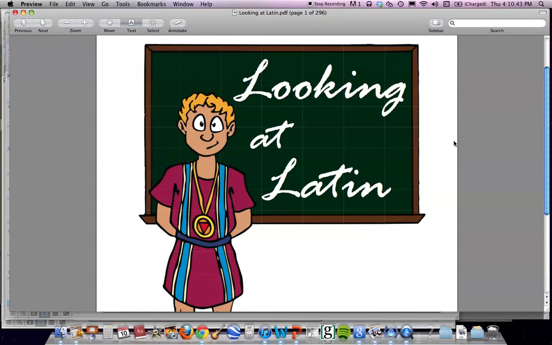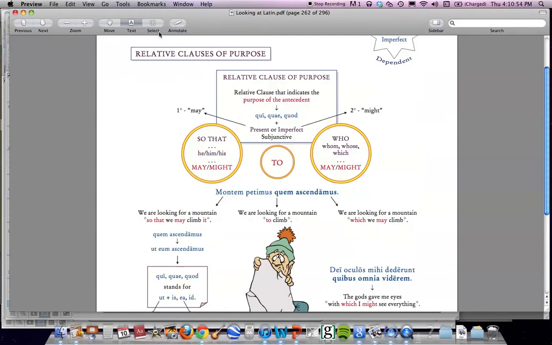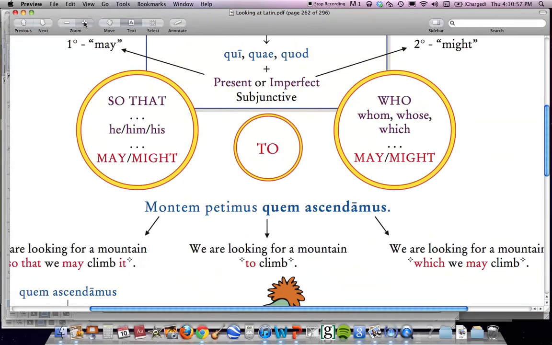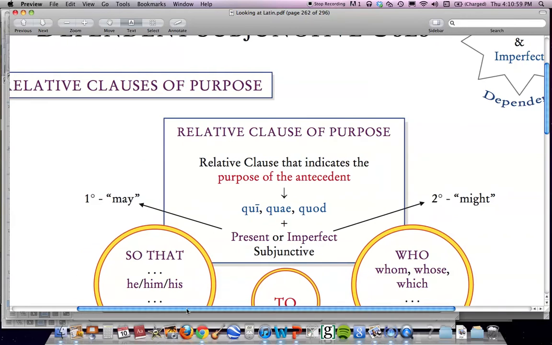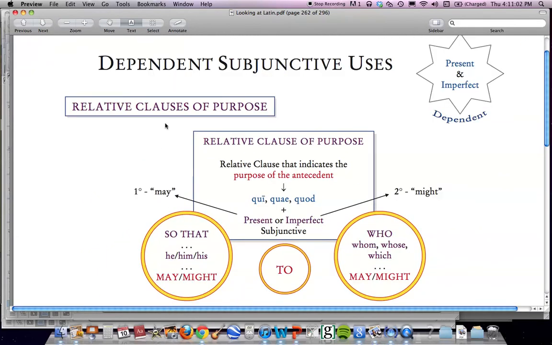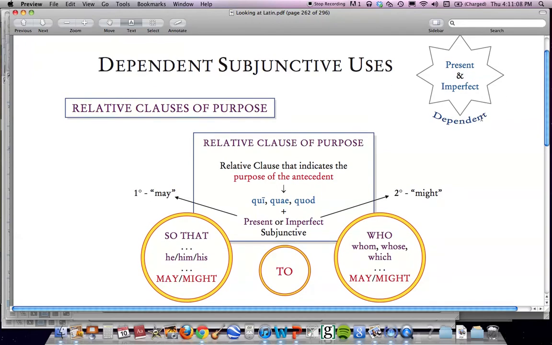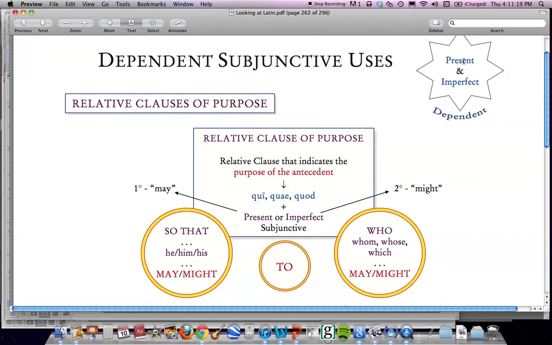So, here on your screen, I have something that I took from another book that's talking exactly about what we need to study in our Henley book today. So, I'm going to use this to present to you our relative clauses of purpose. All right, the title is right here, relative clauses of purpose. And if you look on the top right here, the dependent verbs or the subordinate verbs will be in the subjunctive. Okay, they will be in the subjunctive, either in the present or in the imperfect subjunctive.